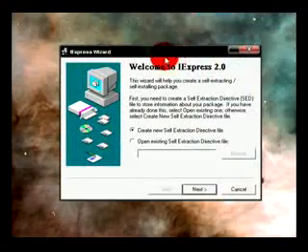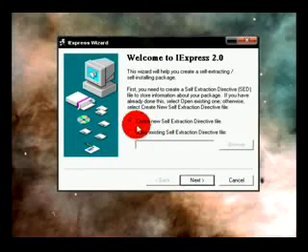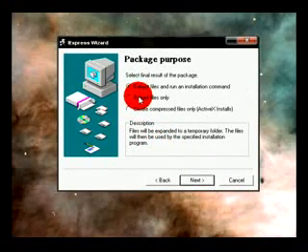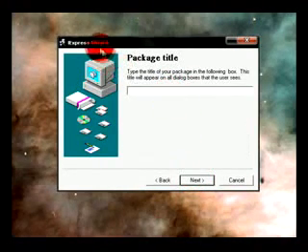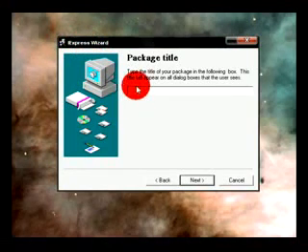So now just click Next, just keep it as that. Next. Extract files only, Next. Package title, so this here. We'll just name it Philips camera setup crack 0.0.